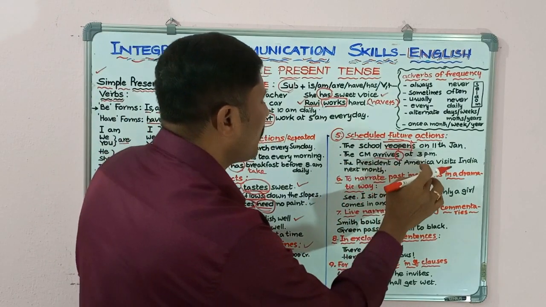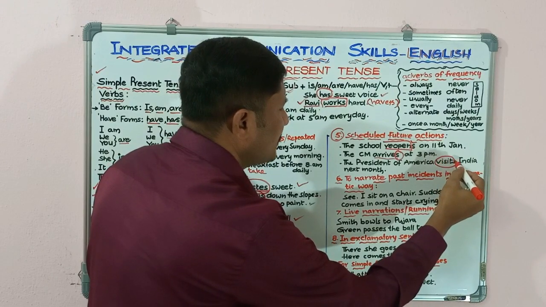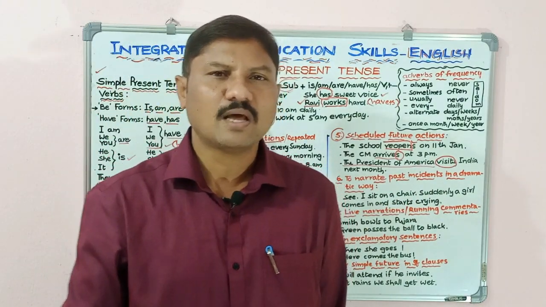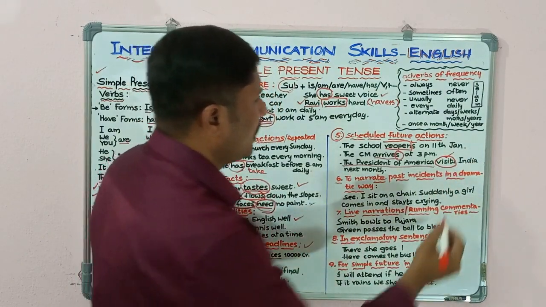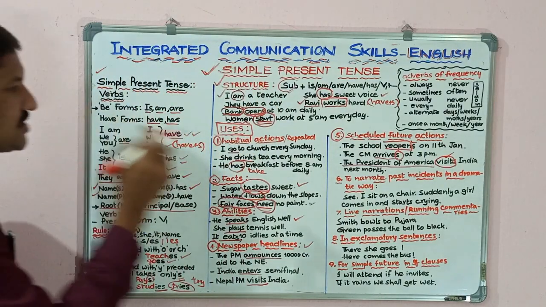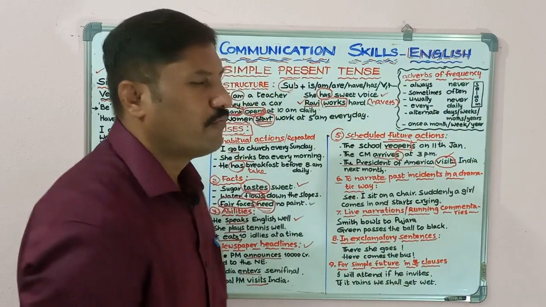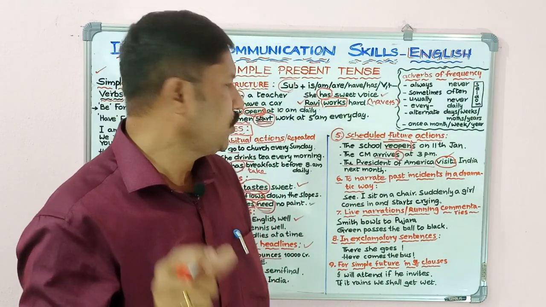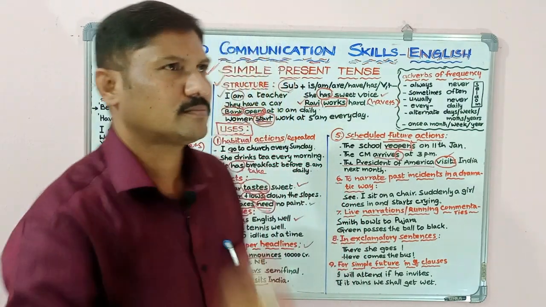Next one. The President of America visits India next month. Here, what is the verb in the sentence? Visits. What is the subject? The President of America. The President of America is singular. That's why we wrote visits. The President of America visits India next month. So these are all future actions, but they are scheduled in the present. That's why we use this simple present tense for scheduled future actions.